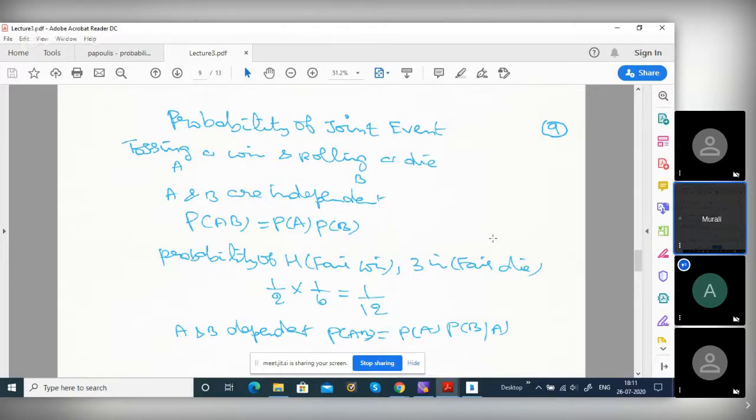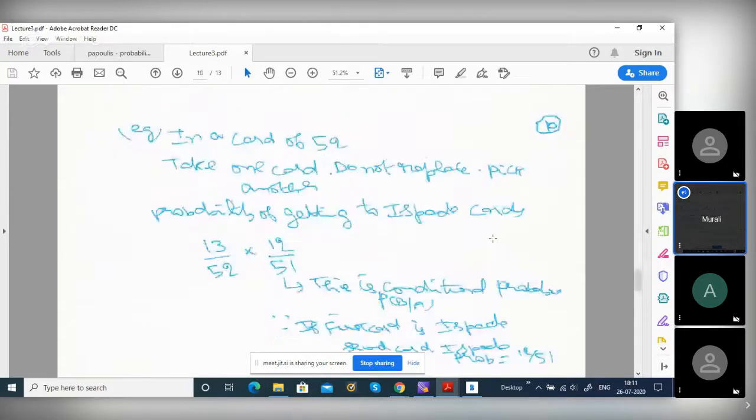Suppose A and B are dependent, then the probability of AB is given by the probability of A multiplied by the probability of B given A. That means first time A has happened, second time B is happening, but you are given that A has occurred in the first time. You are given that information. Then what is the probability of B? I'll give an example for this, then you will understand.